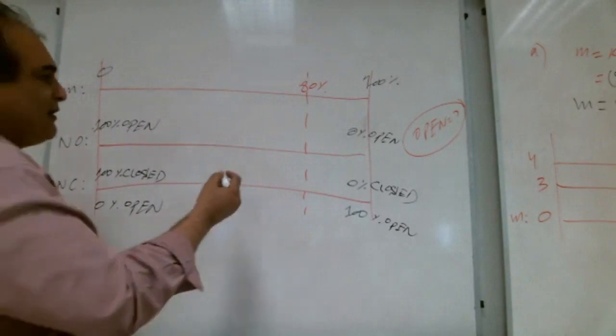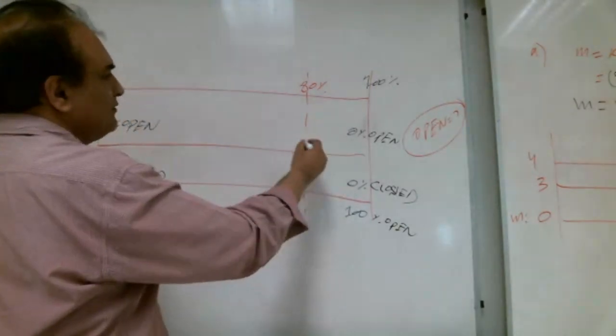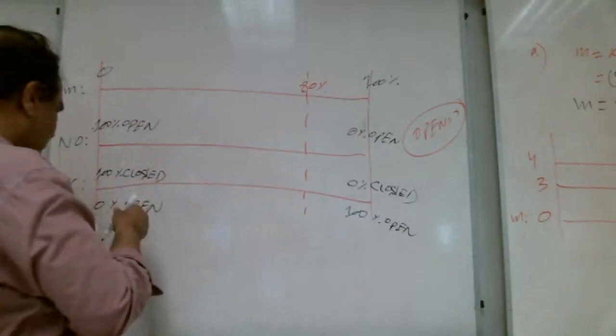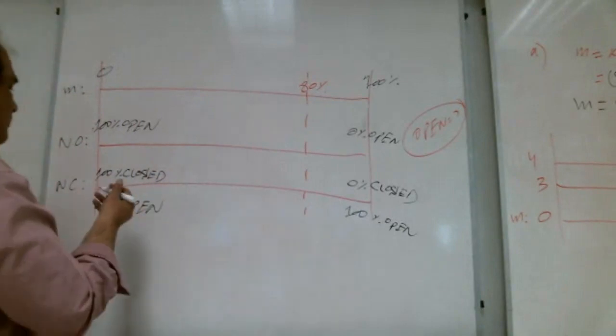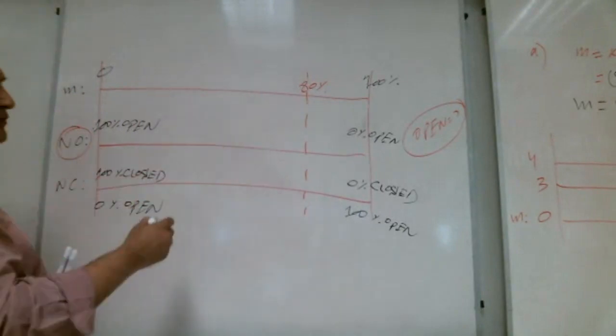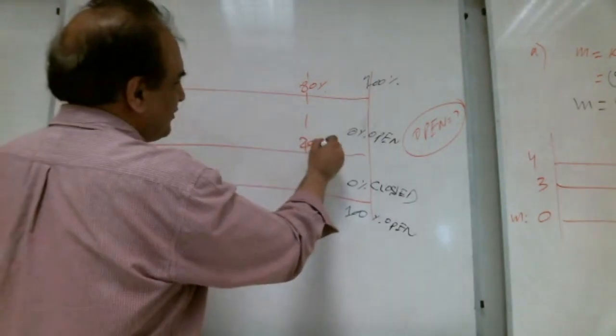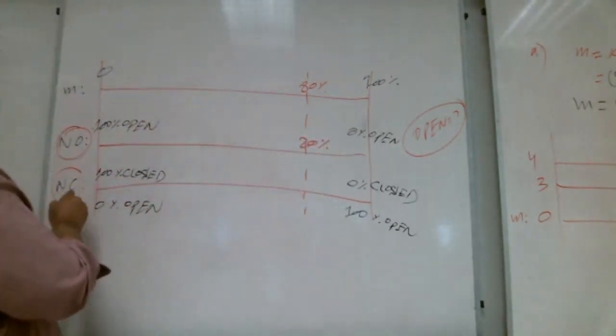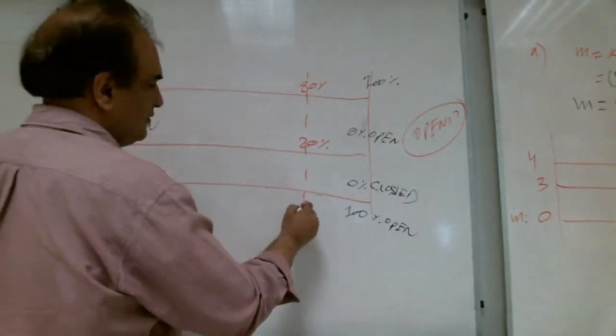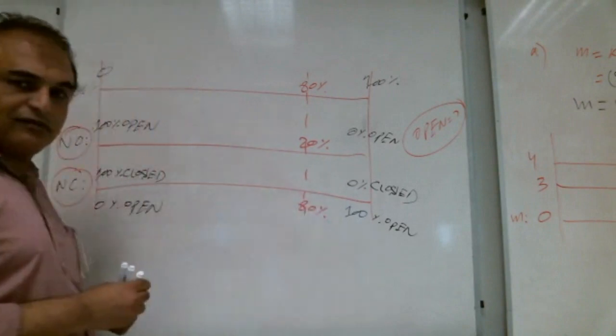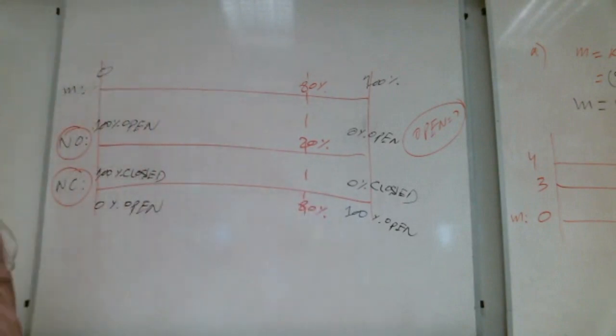So how much open, Shabab? If it is normally open, how much open? 20%. Very good. If it is normally closed, how much open? 80%. Very good. Lot of brothers they are writing the same answer.